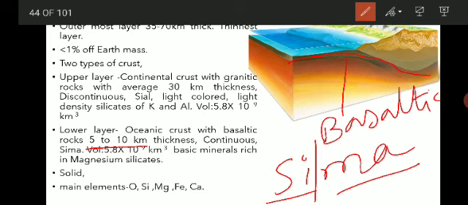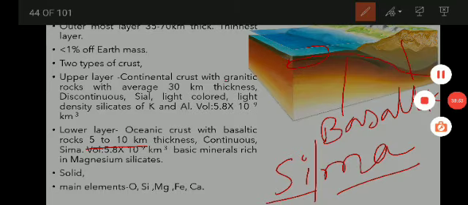Then it is solid. Both the continental crust and the oceanic crust are solid, and the main elements are oxygen, silica, then magnesium, iron and calcium. So that is the overall composition of the Earth's crust. So this is the crust.